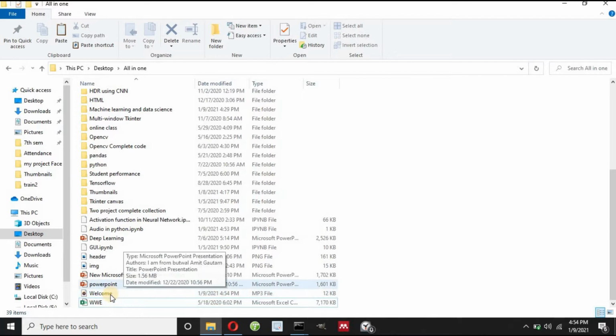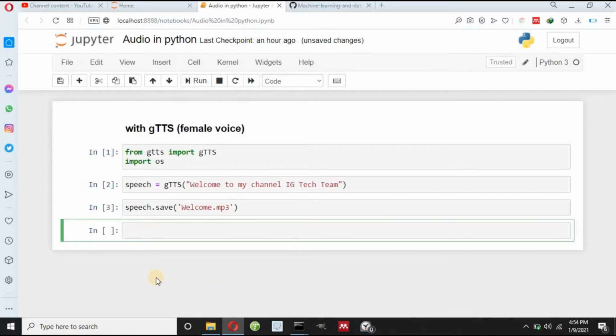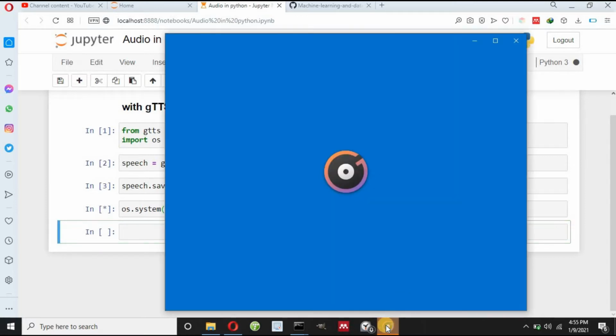I can also open this file from this folder also, but let me write my code to open that audio file. So I can use this os.system. I can write inside quotation mark either single or double. I can write start and my mp3 file name welcome.mp3. Now when I execute this shell, it will open my music player and it will pronounce this speech. So let me execute this shell. So you can see here, this is my music player. Welcome to my channel IG Tech Team. So in this way you can convert your text into speech.